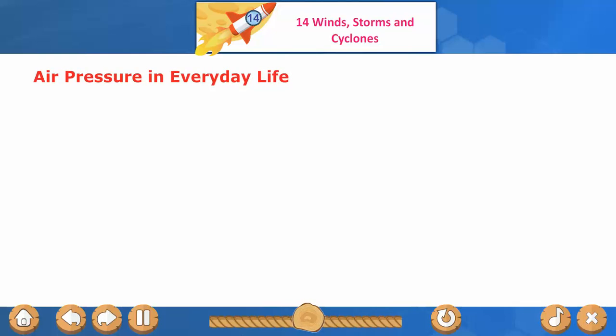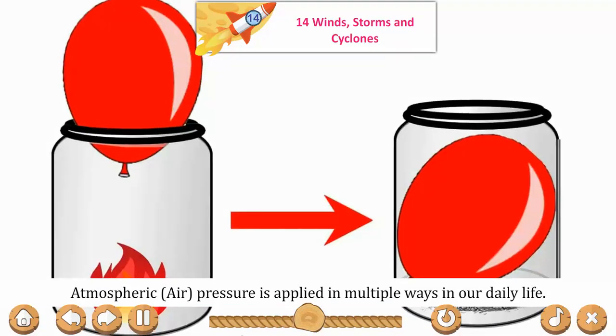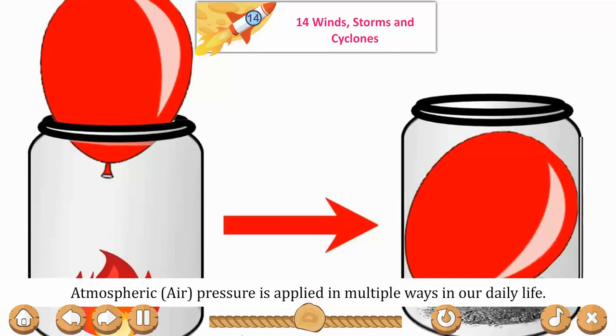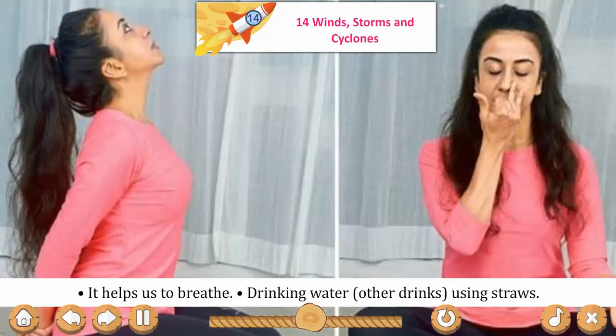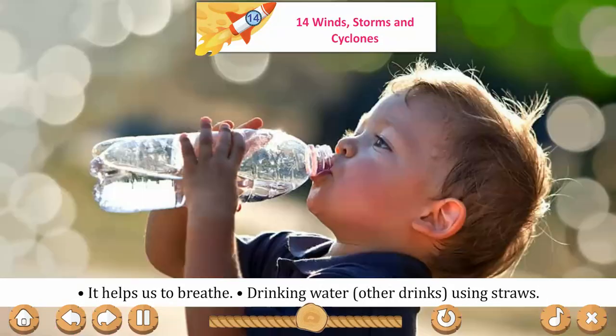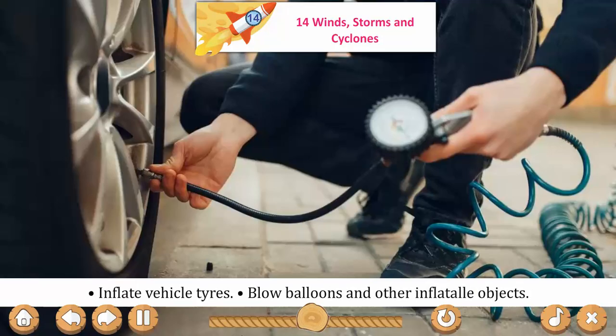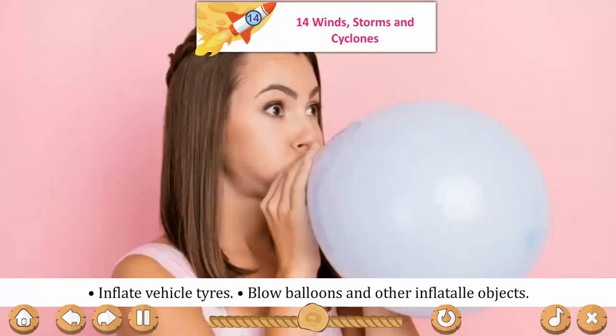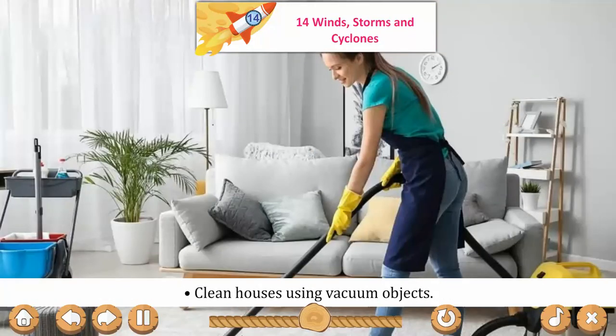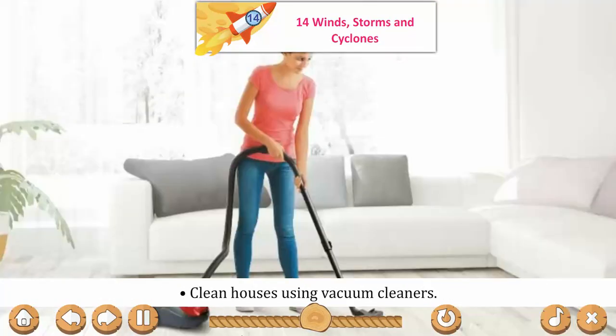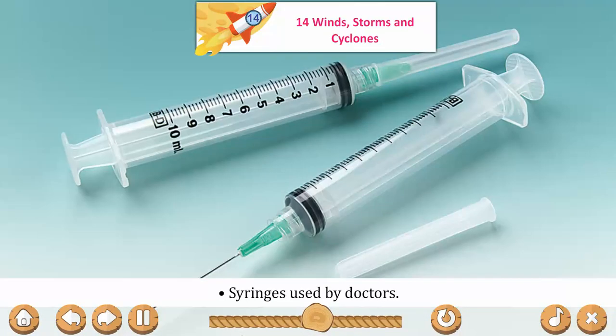Air pressure in everyday life. Atmospheric pressure is applied in multiple ways in our daily life. It helps us to breathe, drink water, use straws, inflate vehicle tires, blow balloons and other inflated objects, clean houses using vacuum cleaners, and use syringes used by doctors.